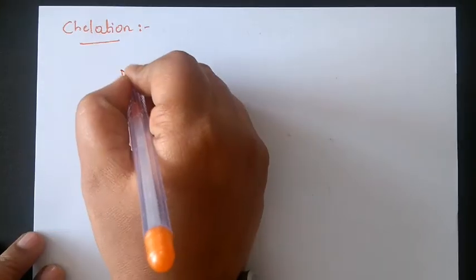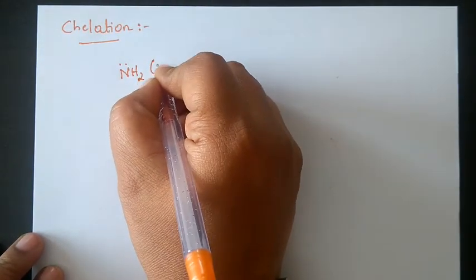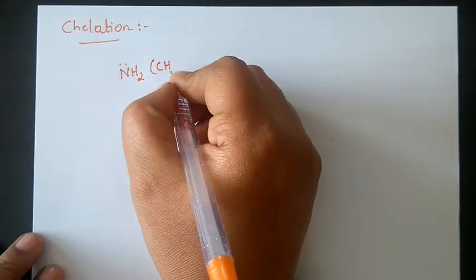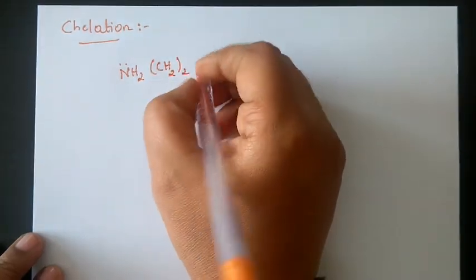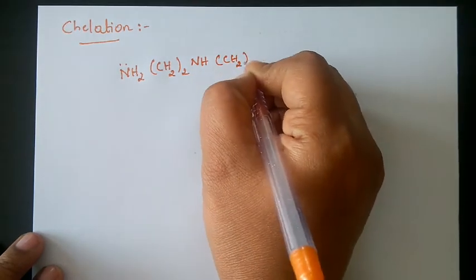Chelation is when we have a polydentate ligand, and that polydentate ligand forms bonds with the central metal atom, giving rise to a ring-like structure, and that is called chelation.